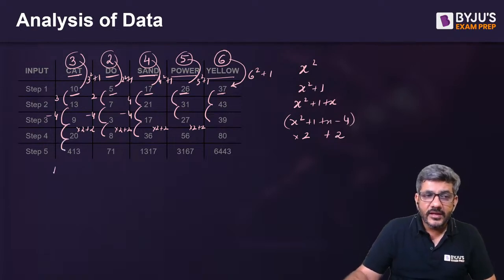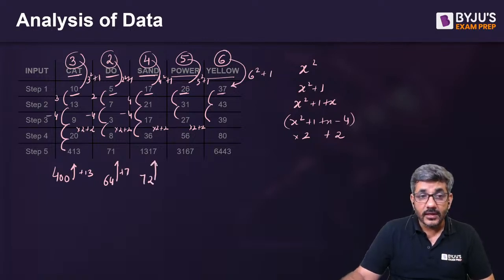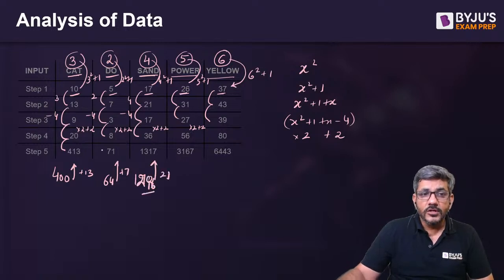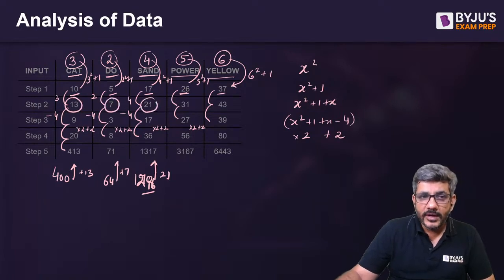Square of 20 is 400. It is 13 more than 400. Square of 8 is 64. It is 7 more than 64. Square of 36 is, sorry, 1296. From 1296, it is 21 more. So ultimately, these all are 13 more, 7 more, 21 more.